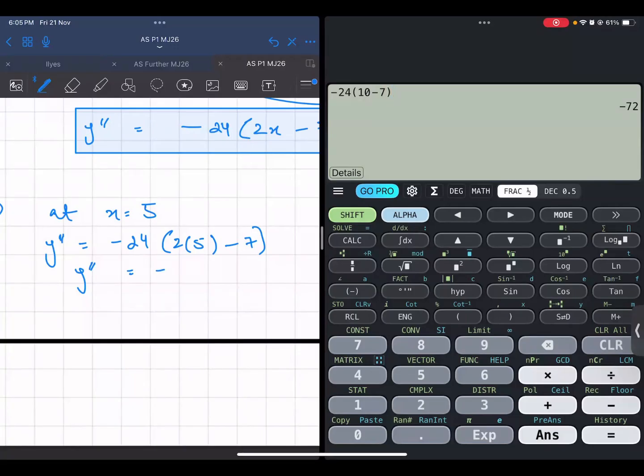Negative answer, negative 72, which is less than 0. So 5 comma 243 is a maximum, because it is less than 0. Less than 0 means maximum.